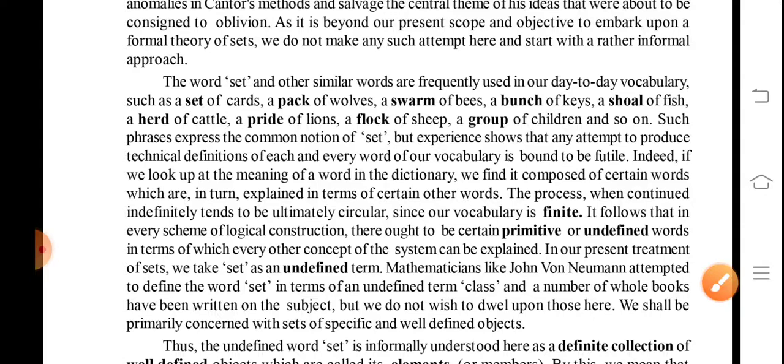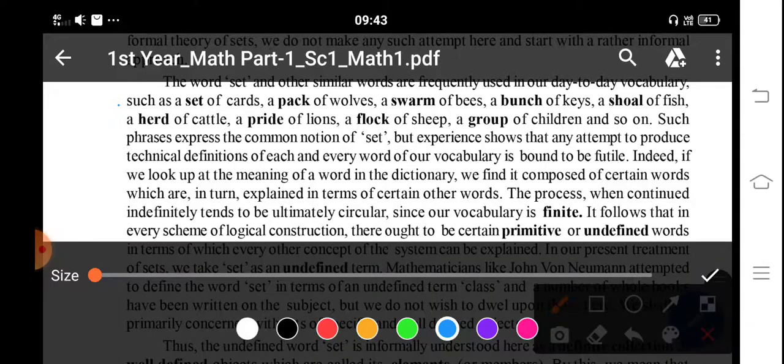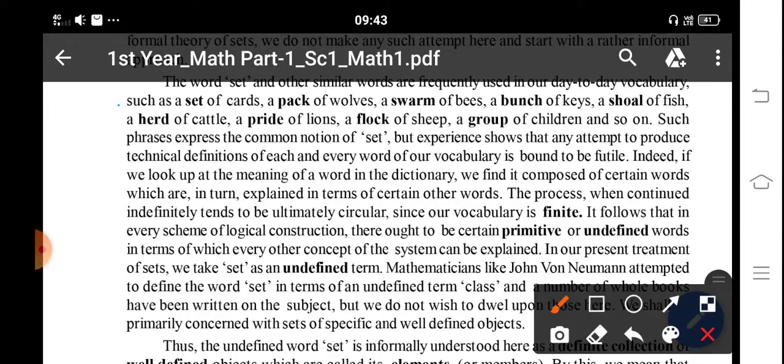What are the types of sets? Look here, I write the two types of sets. Just an example: if one set is set A, 3, 4, 5, 6, and set B, 3, 4, 5, 6, and so on, like this.